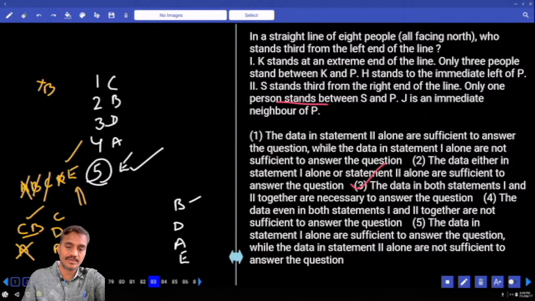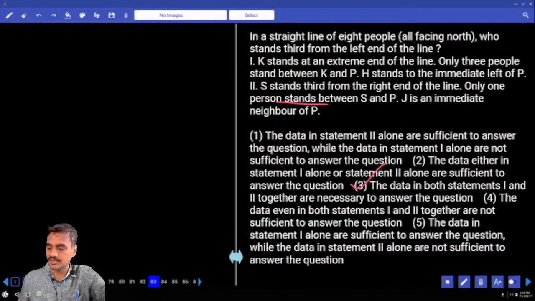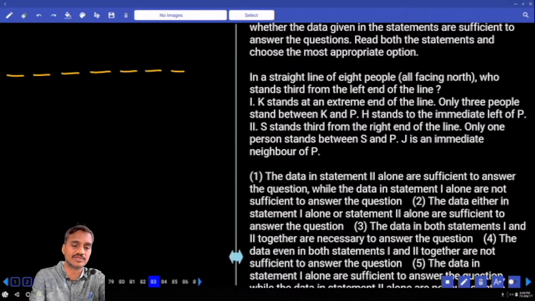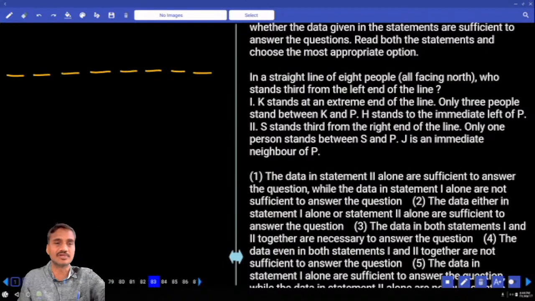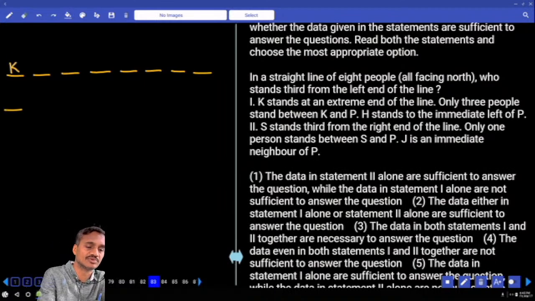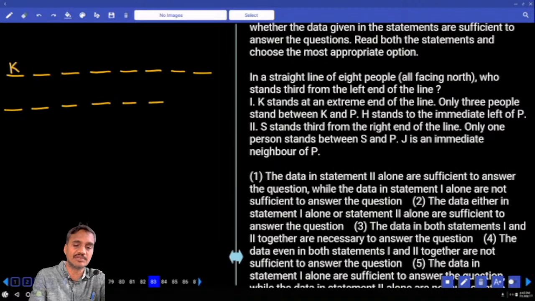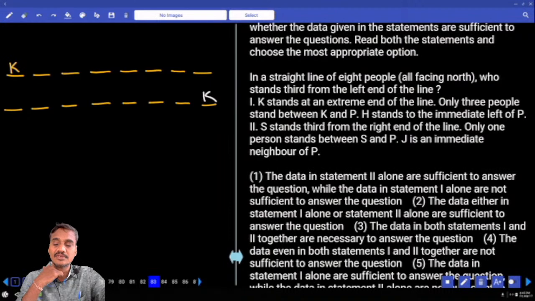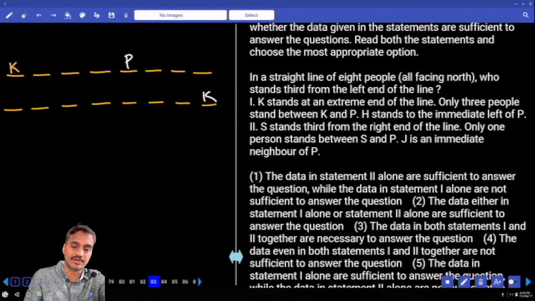Then coming to 83. Eight persons are standing in a straight line: 1, 2, 3, 4, 5, 6, 7, 8. Who is standing third from the left end of the line? K stands at an extreme end of the line. How many possibilities do we have for this one? 2 possibilities. Maybe K is at the left extreme or K is at the right extreme. Only 3 people between K and P. And here also 3 people between K and P. And H stands to the immediate left of P.